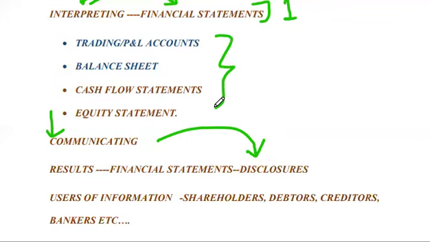They include assumptions, policies, or the steps and the way we got a particular figure in the accounts. These are all explained in a theoretical way, which is called disclosure. So this is also a part of the financial statements.